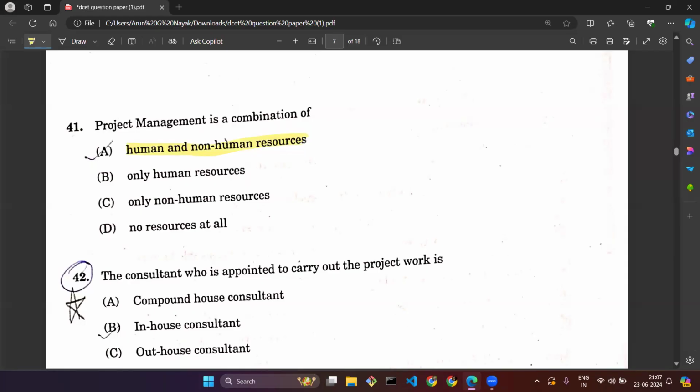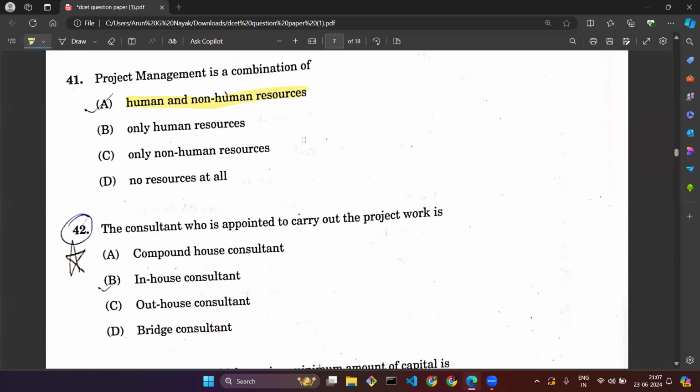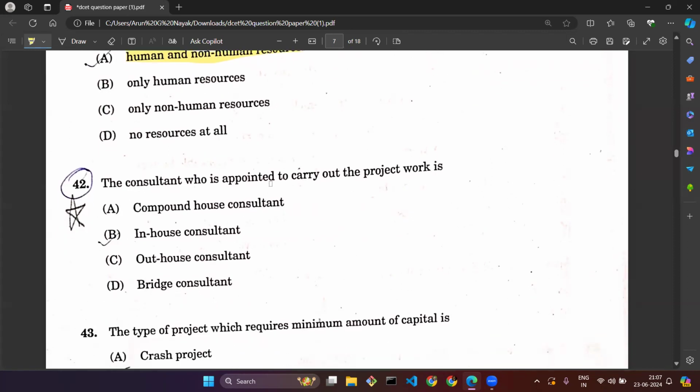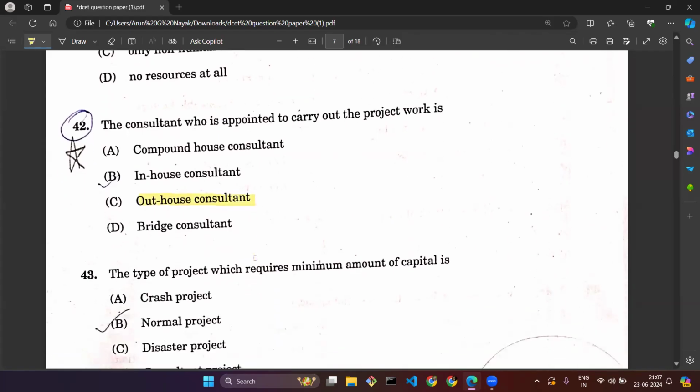Question number 42. The consultant who is appointed to carry out the project work is. If you know the concept of in-house consultant and out-house consultant, the consultant who carries out the project work is always called an out-house consultant. Question number 43.